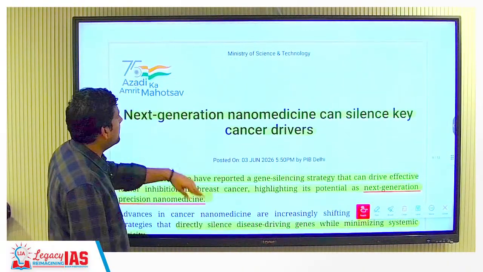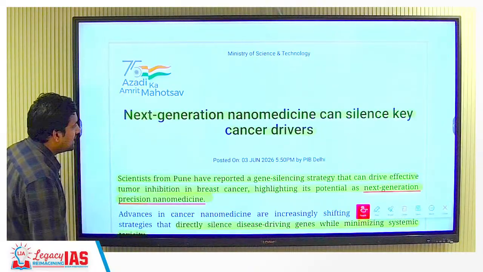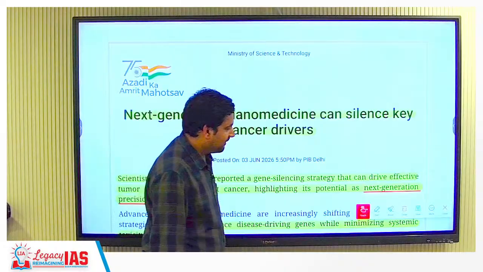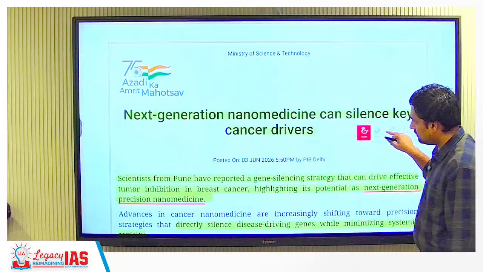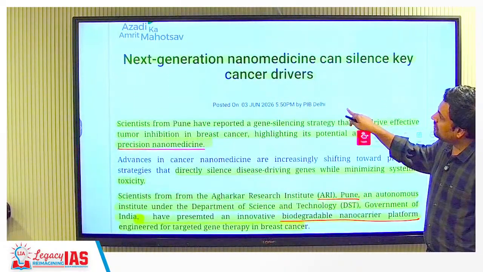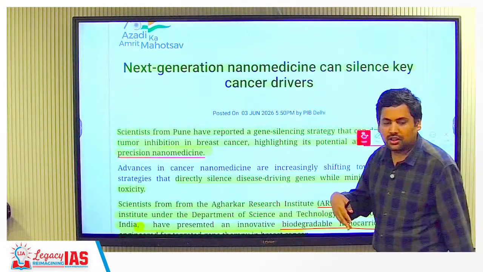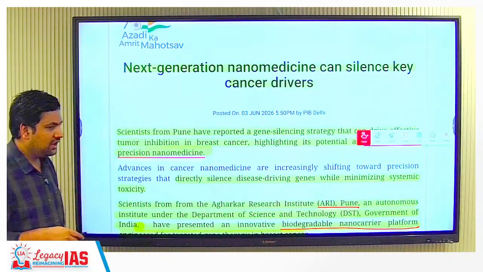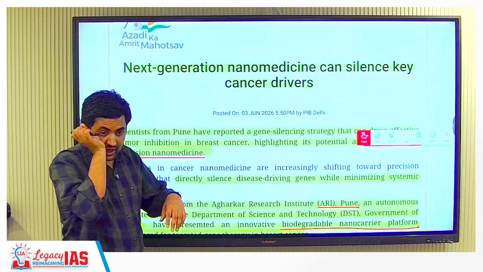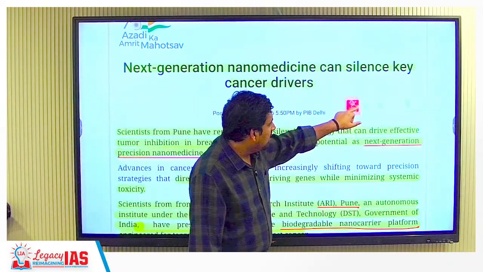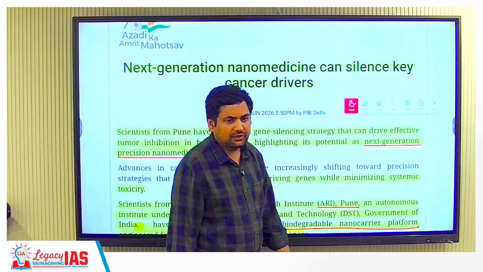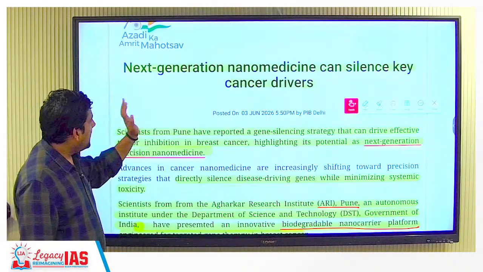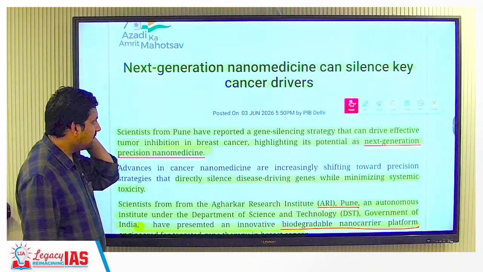Next is: next generation nanomedicine can silence key cancer drivers. Okay, now this is very technical. Essentially it uses 2-3 chapters together, that is nanotechnology, biotechnology and health. These 3 chapters are correlated here. Now I'll just give you a general idea of what is happening here. See, next generation nanomedicine can silence cancer drivers.